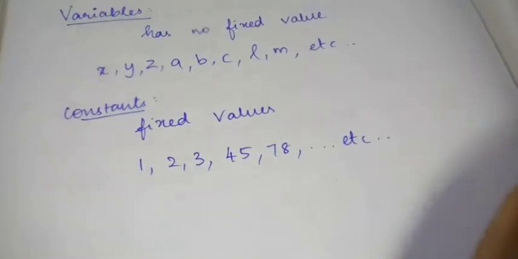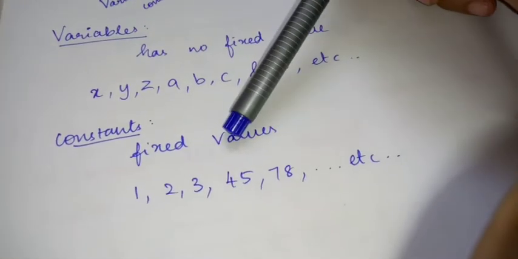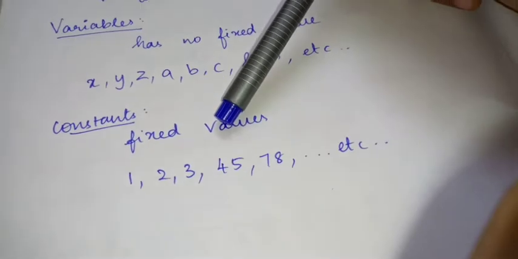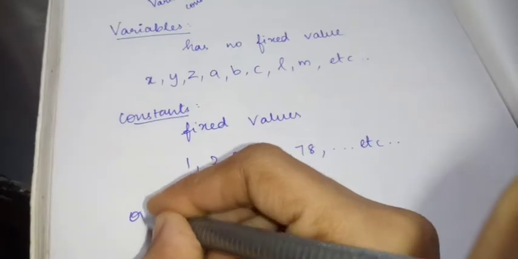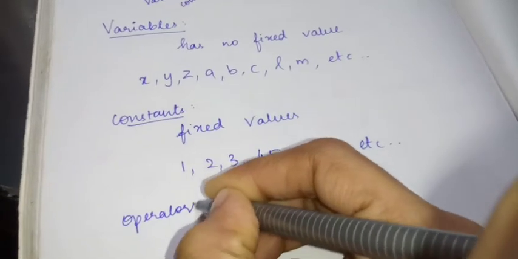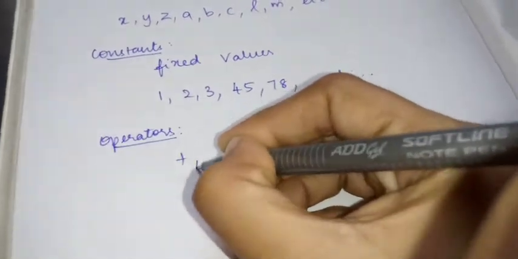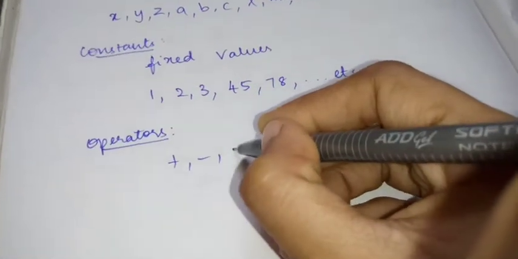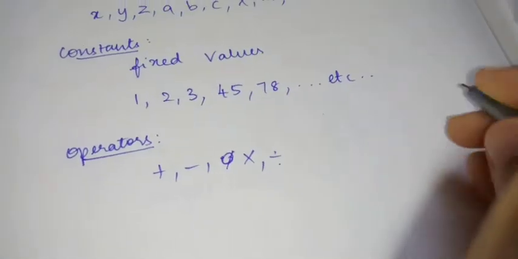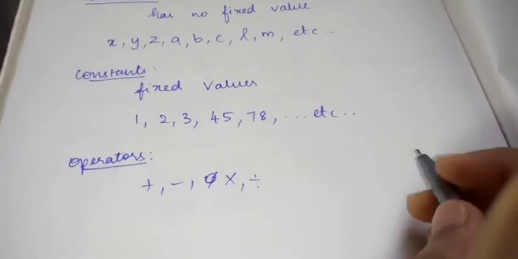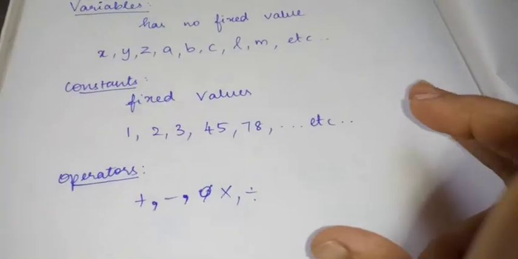Variables will change, children. Constants will never change. Now operators. Operators means plus, minus, multiplication, division. So you will be using many operators, right? That is what operators mean.